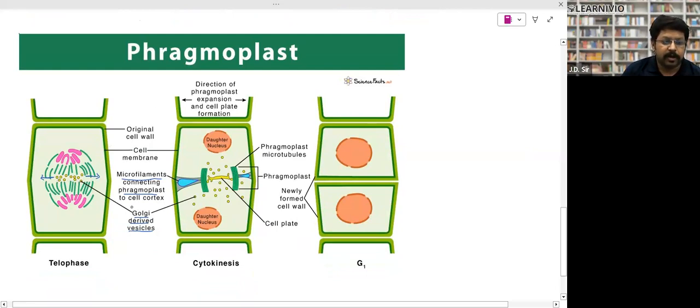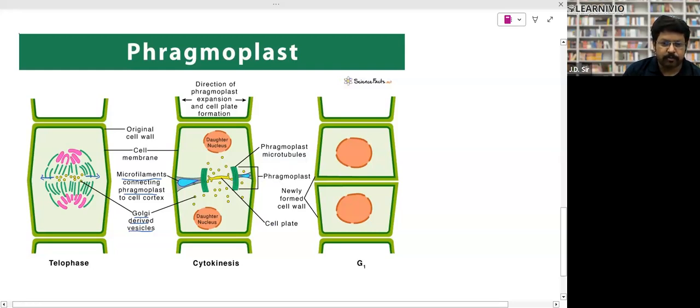So look here, the Golgi derives the vesicles, so the vesicles get arranged, right? And the formation of the cell plate takes place. All this material is called phragmoplast. Phragmoplast is made up of microtubules.